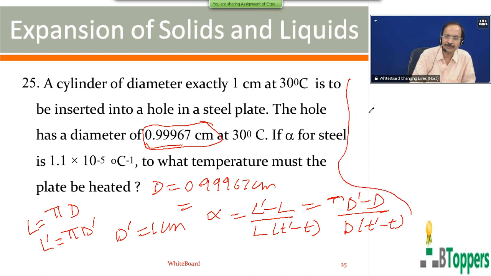So increase in temperature of the steel plate, so diameter of the hole in the plate will increase, is equal to D dash minus D by D into alpha.